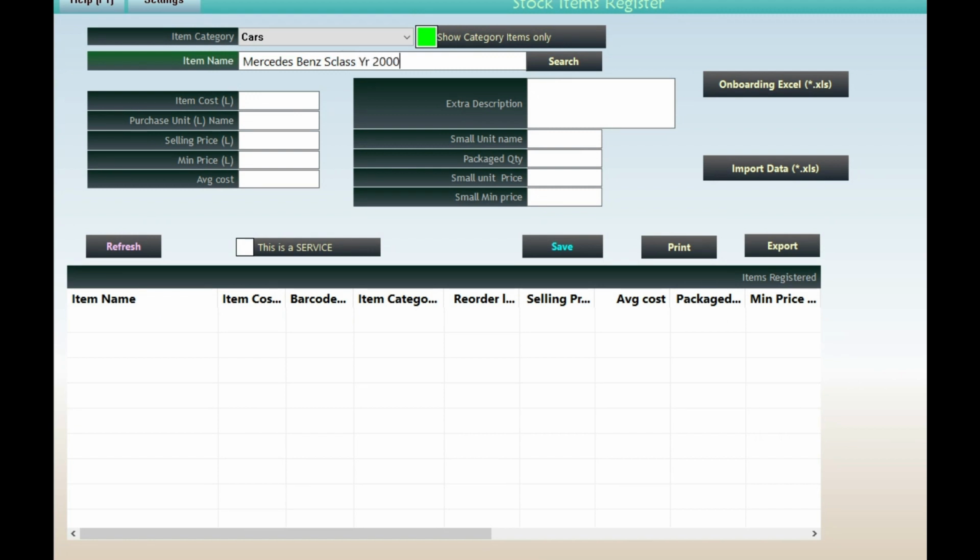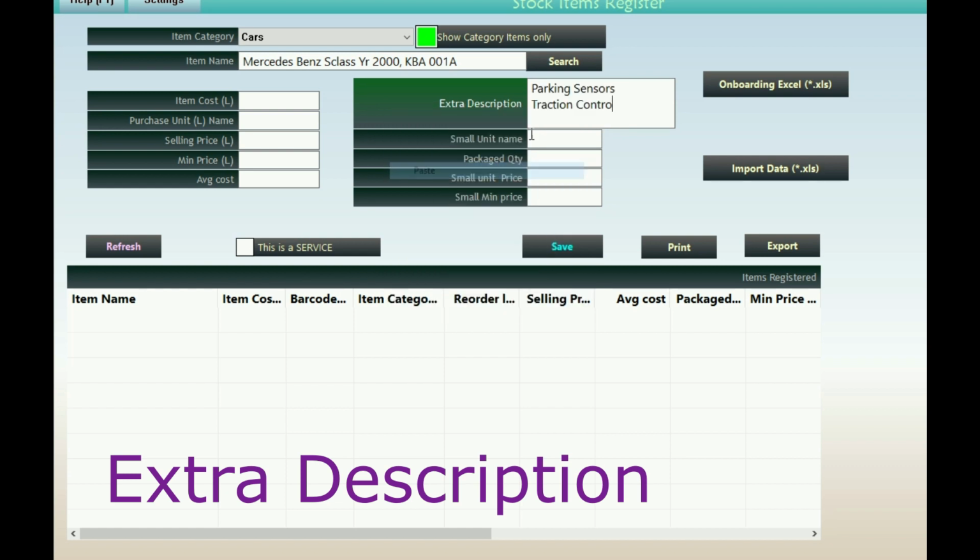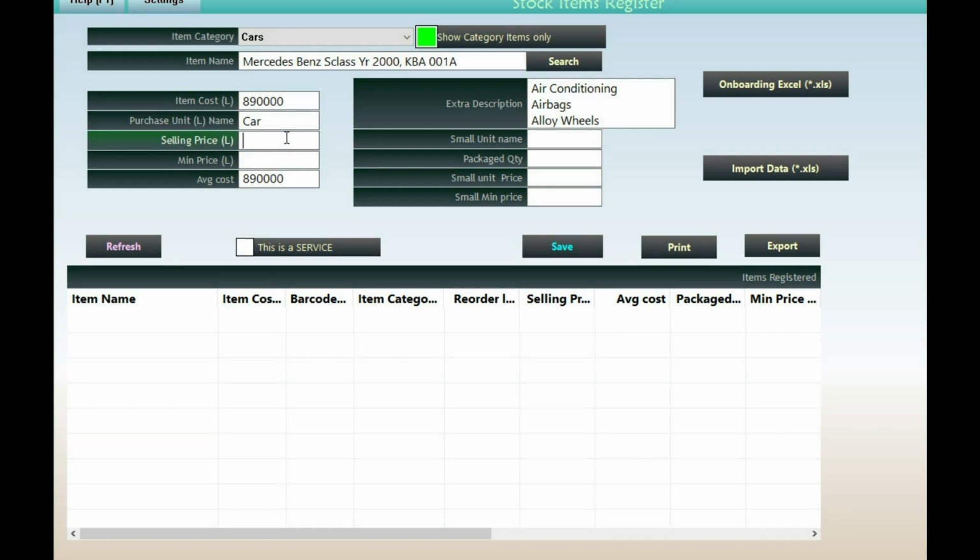Purchase unit name, large. This is the large or default unit name, for example kg, PCs, acre, car, bag, carton. Selling price, large. This is the selling price for the large default unit. Min price, large. This is the minimum price the large default unit can be sold.